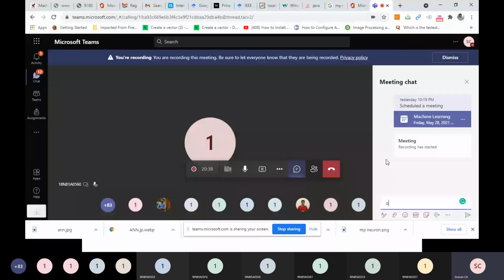Suppose I want to buy a mobile online, so what should I look for? What are the parameters?